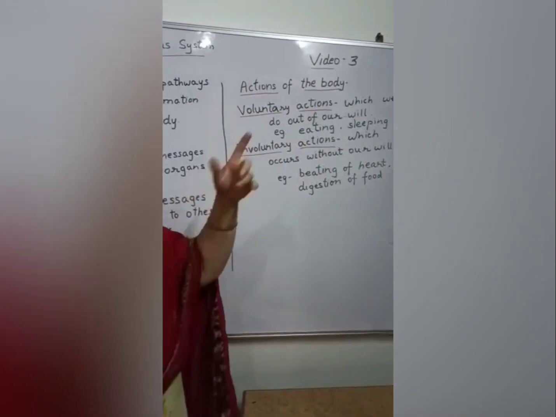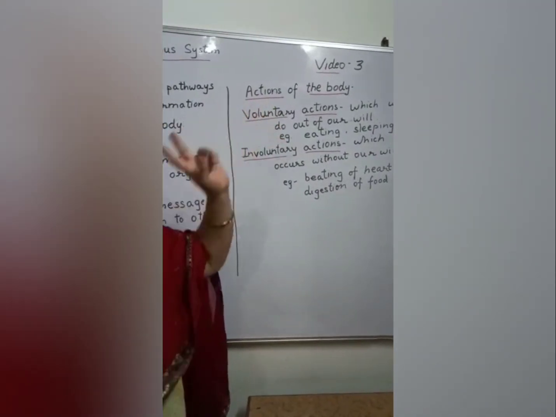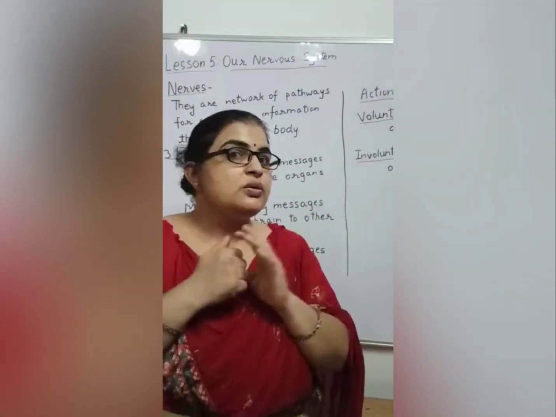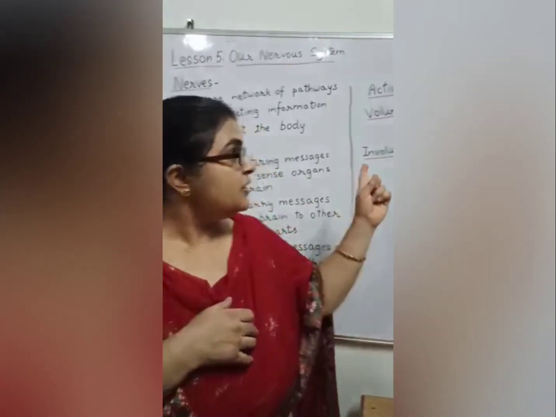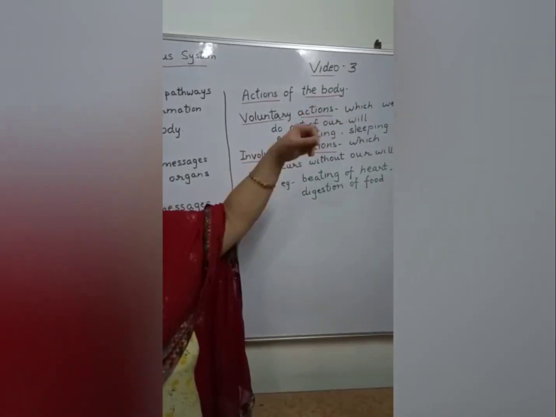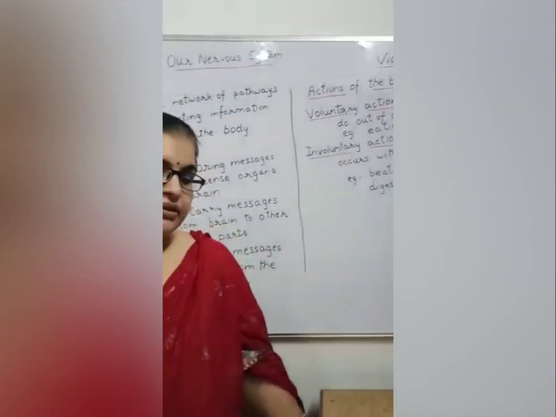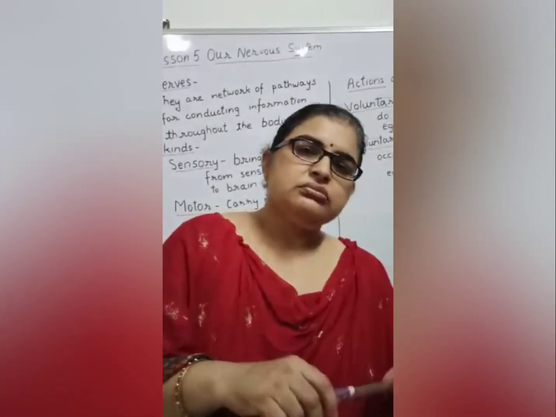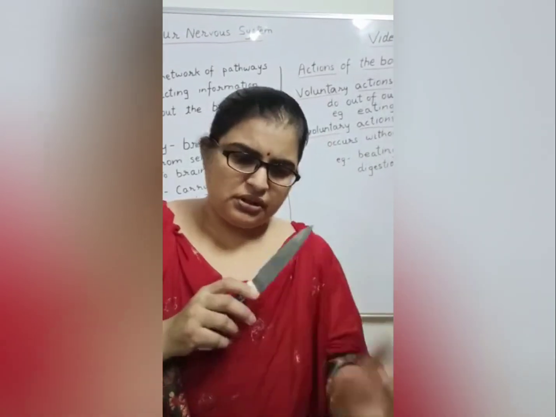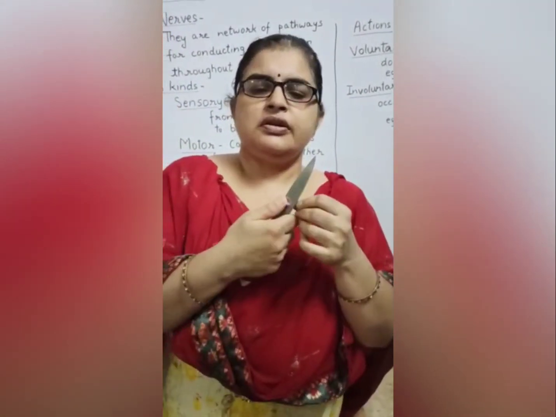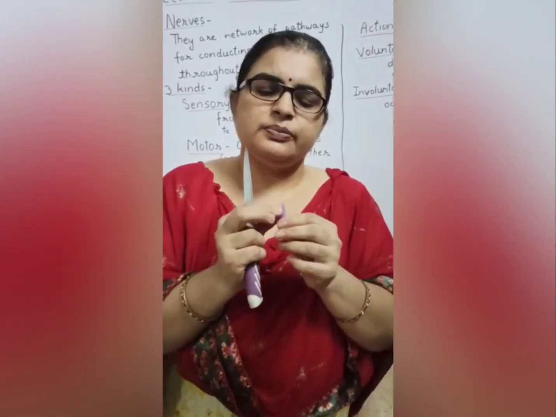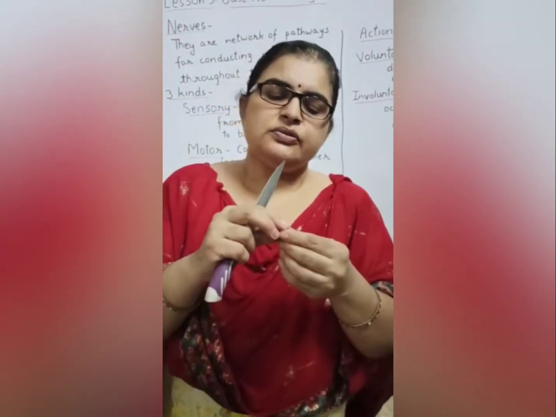These actions can be termed under two categories: voluntary and involuntary. Voluntary actions are those which we do out of our will. Suppose I am cutting this pipe, or folding it. This is voluntary. It's up to me whether I want to or not.